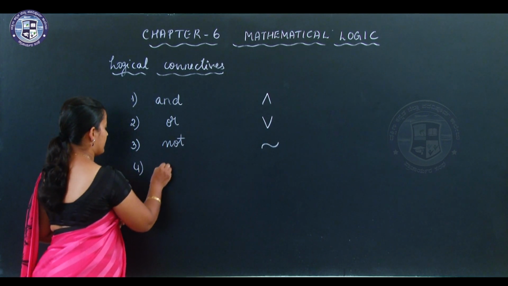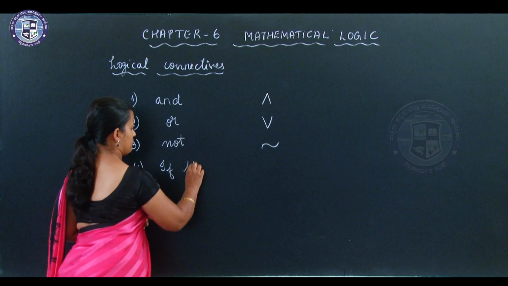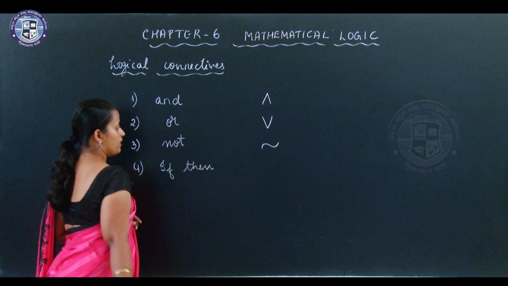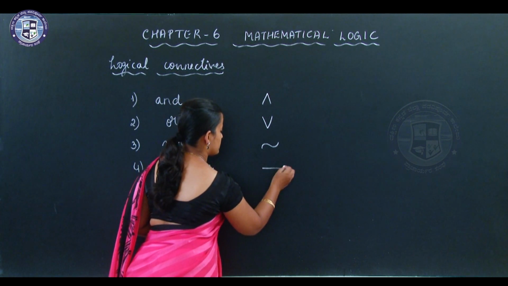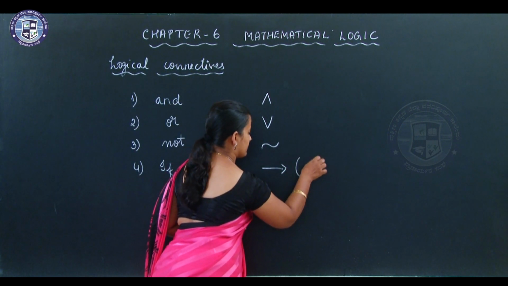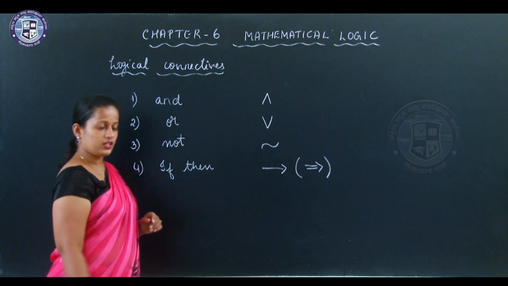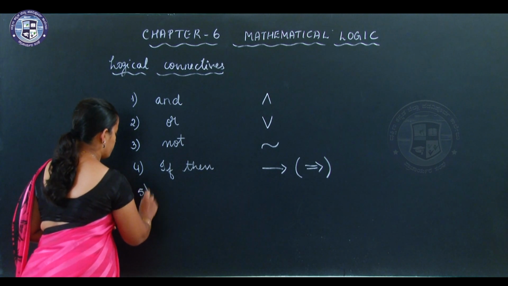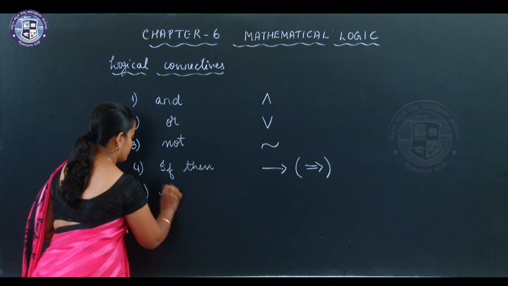Fourth is if then, if then. For if then you have the symbol like this or the symbol like this. Both are used. Fifth one, if and only if.